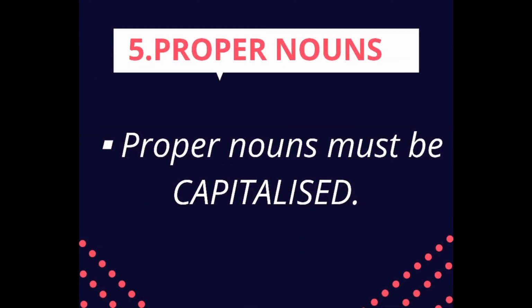Next one is that all proper nouns must be capitalized. So what is a proper noun? A proper noun is a specific name given to a particular person, place or thing. For example, Edward is a boy's name, so Edward is a proper noun. War and Peace is a book's name, so War and Peace is a proper noun. I hope it's clear to you.